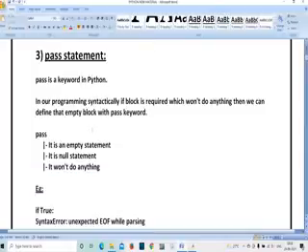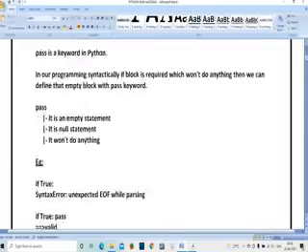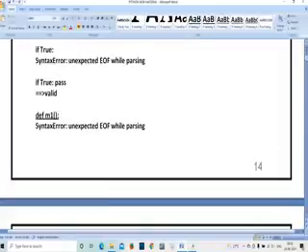Next, pass statements. The pass statement is used for empty statements. It is used in case of empty statements. It is used in case of null statements. Means if you are not performing any task, it is going to perform the task pass automatically.